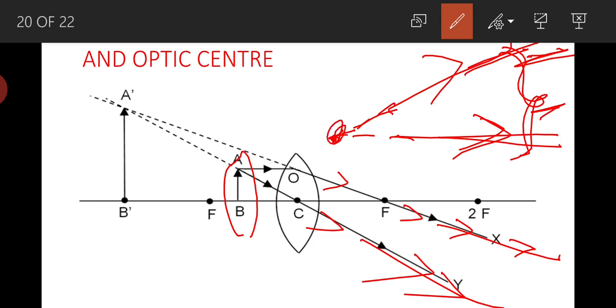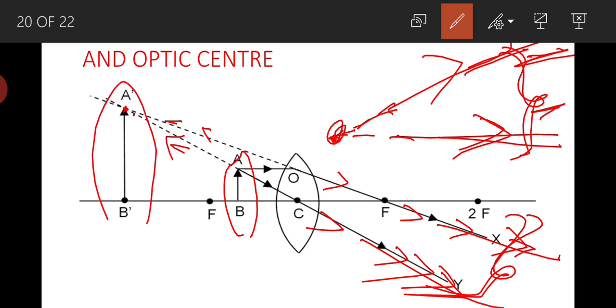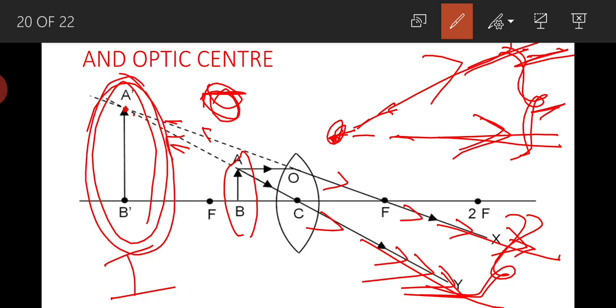Similarly here also, these two light rays are diverging on this side, there is no chance for them to meet. That is why if you extend them backwards, there is a chance for these two light rays to meet at this point. That is why the image is formed here. At this point the image is formed. And if you see here, the image is formed on the same side as the object. On this side we placed the object, and on the same side the image is formed. That is why this is a virtual image.